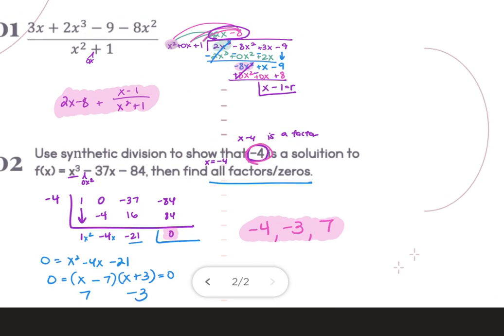The other thing from this section that is on your test, which obviously is not on this, is when you use the remainder theorem to find like f of 2. So we put 2 on the outside and we find the remainder, and that's the answer. That's also on your test. Why do you put in a 0 when you're doing it? Because there's no x squared. So it's still the same rules apply. It has to be in order of decreasing degree, and there has to be a term there for each one.